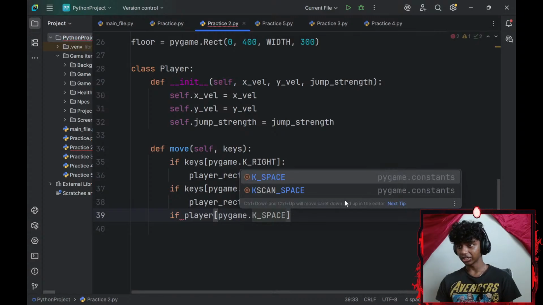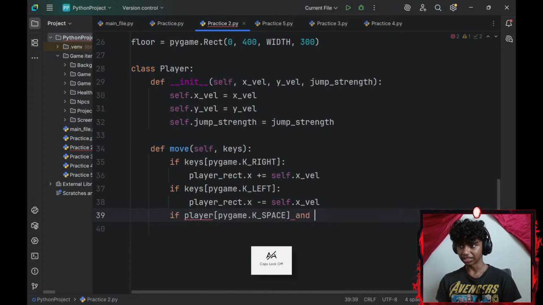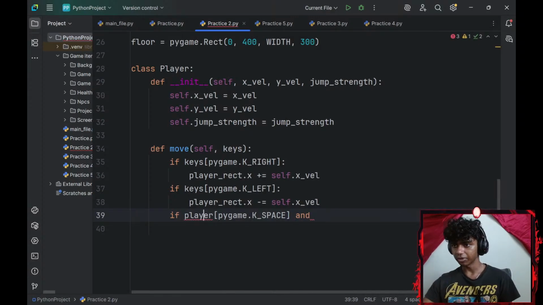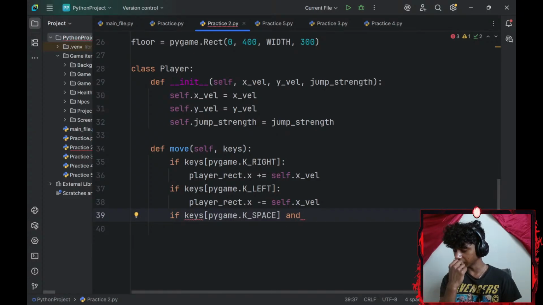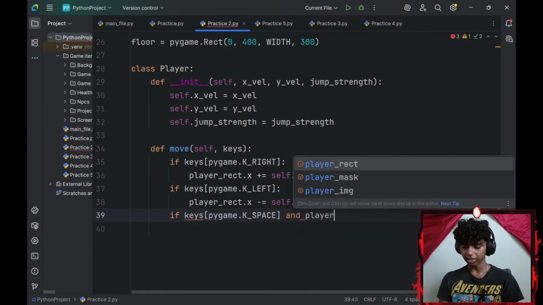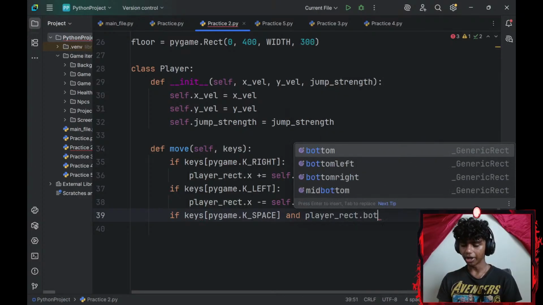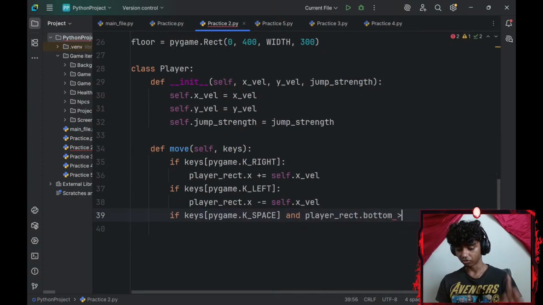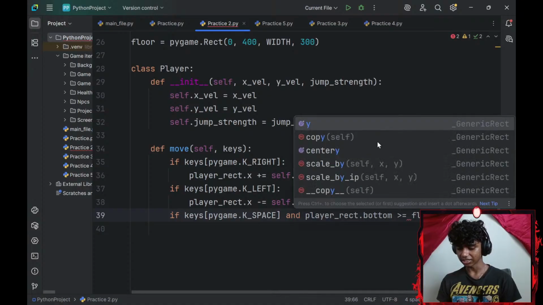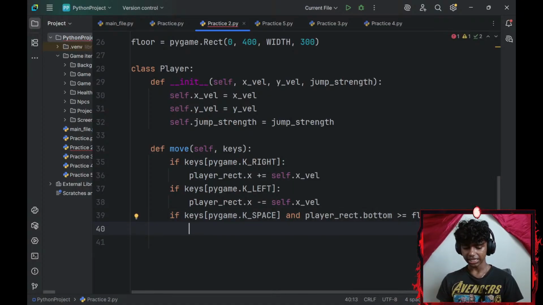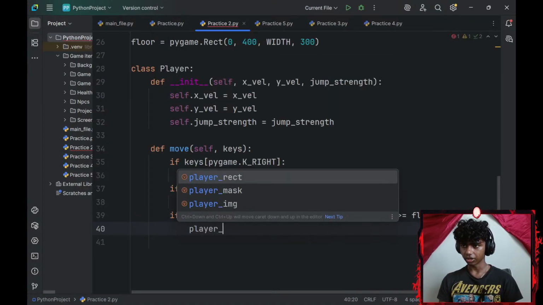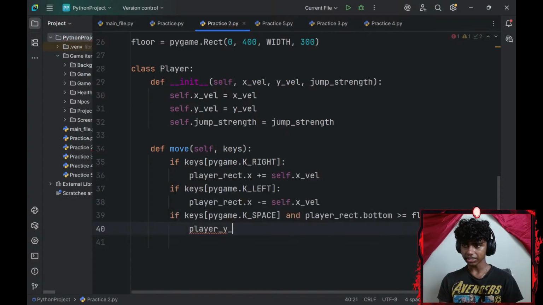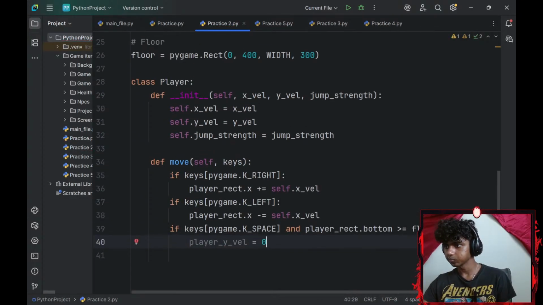If my player clicks space and my player_rect.bottom, my player's bottom, is greater than or equal to my floor's y-axis, I will set my player's y-axis velocity to be equal to 0.